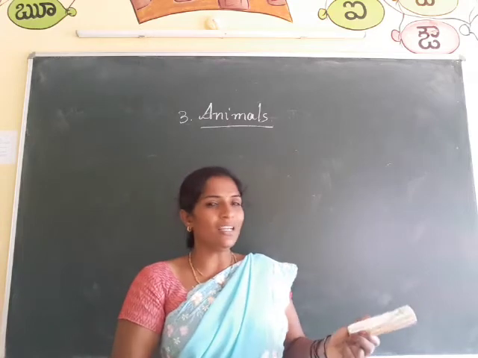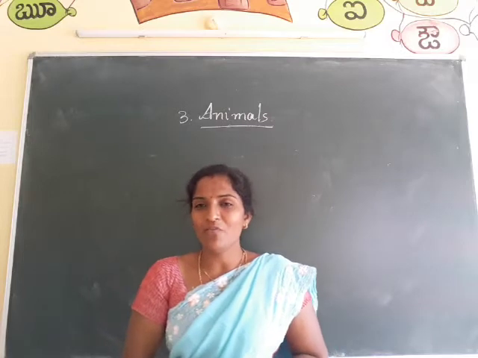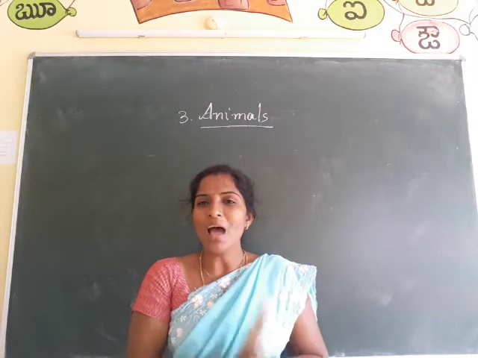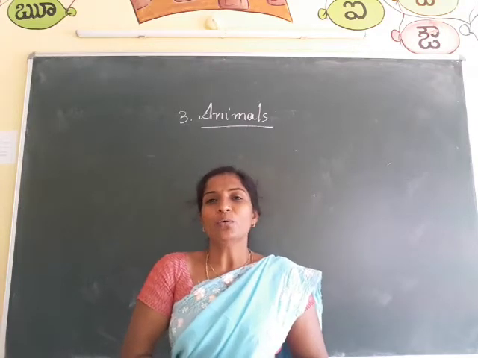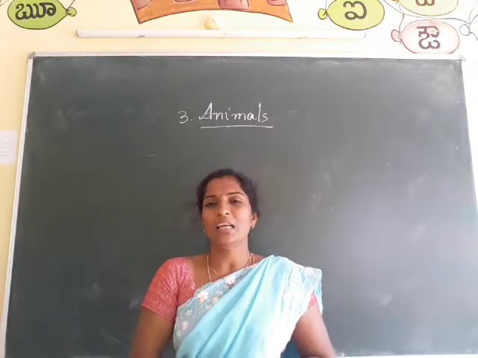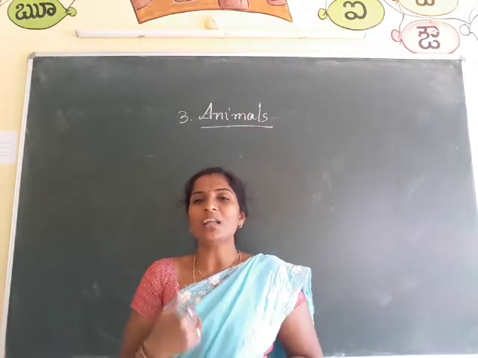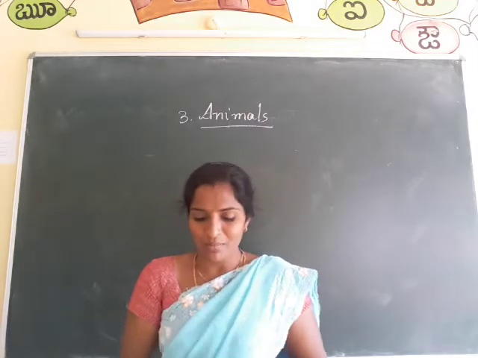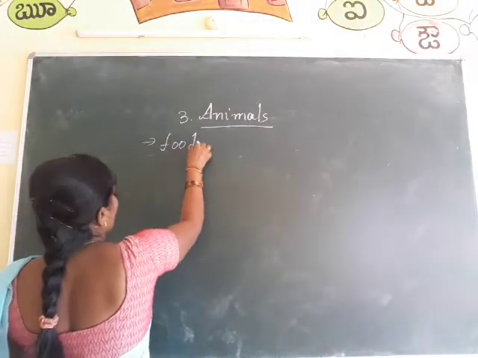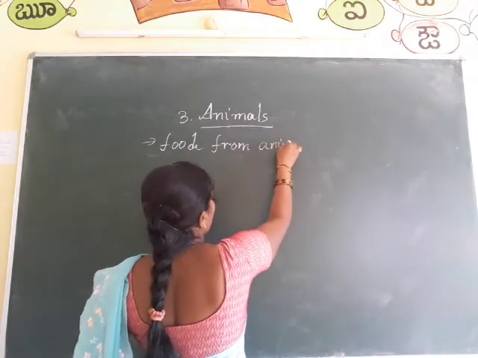First of all, I already gave an example, that is an egg. This egg came from a hen. Not only hen, we are getting some other things also from animals. In your previous class, we learned that we get most of our food from plants. But some of the food we also get from animals. Next is food from animals. Which type of food do we get from animals?